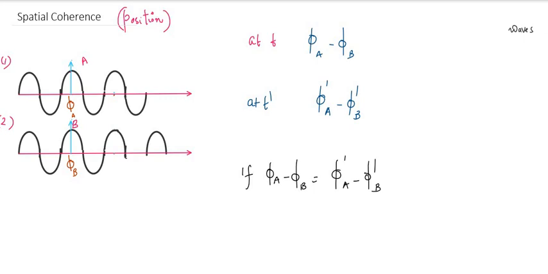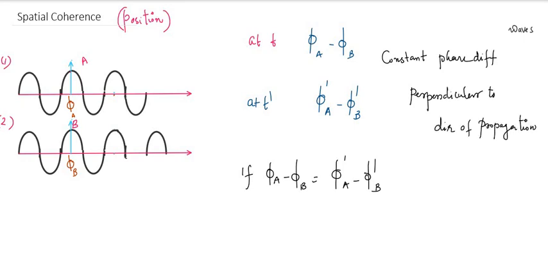In this case, we are taking two points perpendicular to the direction of propagation, and we are checking whether they are maintaining a constant phase. In temporal coherence, it has a constant phase difference along the direction of propagation, and in spatial coherence, it has a constant phase difference perpendicular to the direction of propagation.